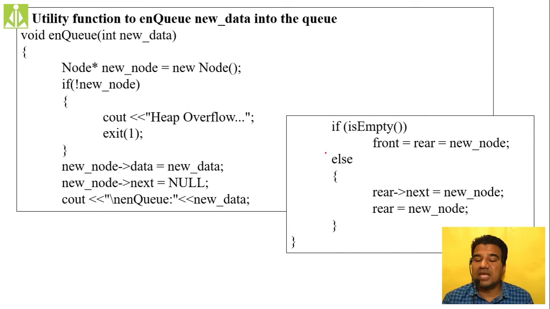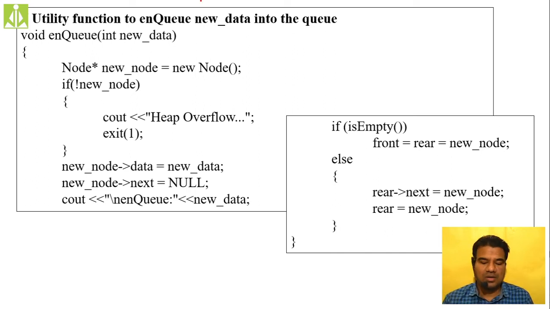Else, that means if the queue is not empty when you are performing the enqueue operation, there are nodes already existing. In that case, we need not change the front. We have to change only the rear. So make rear of next equal to the newly created node, and then make the rear itself the newly created node.